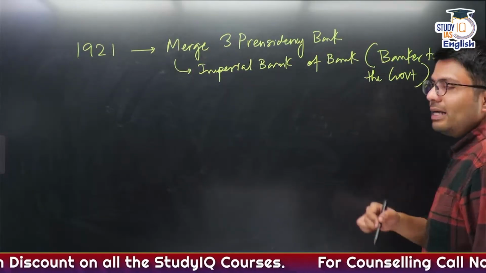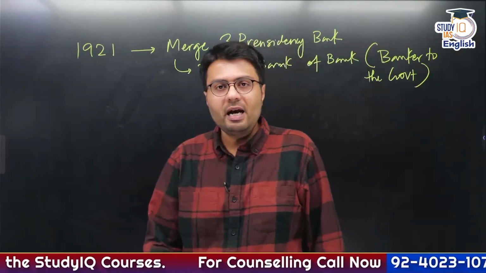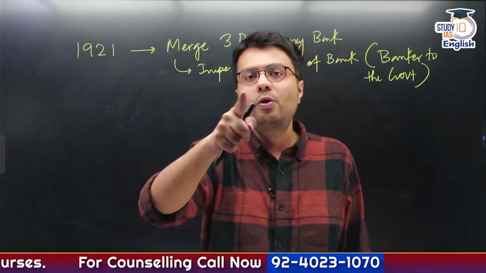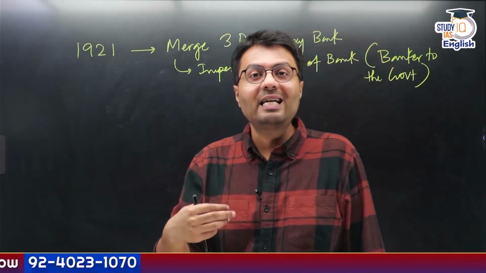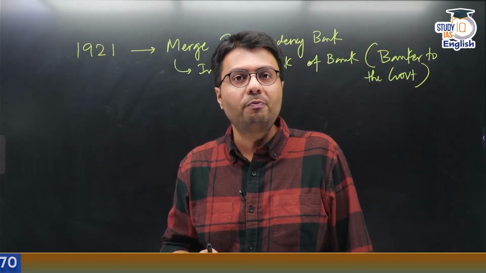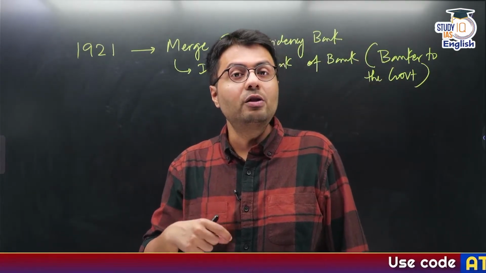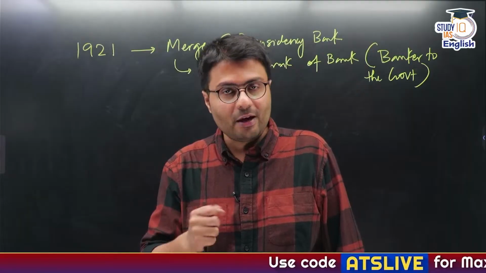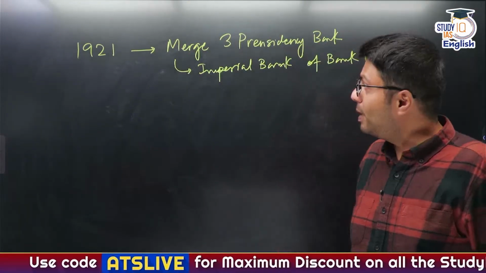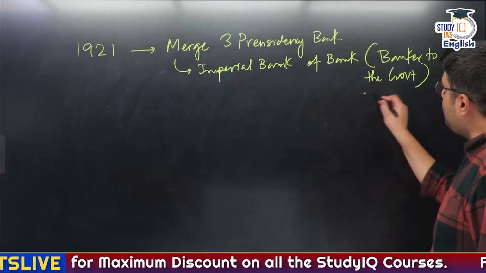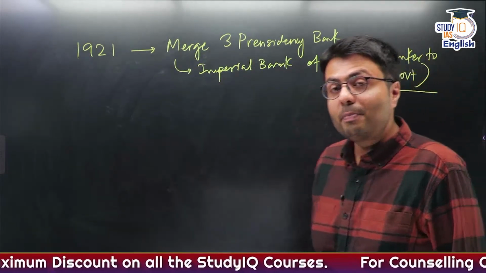Now central banks normally, that is RBI in India, have many roles. One of these roles includes printing of notes, and another role includes acting as a banker to the government. So if the government needs loans, it can approach RBI, right? So this is the role of modern central banks. But in 1921, Imperial Bank of India acted as a banker to the government.